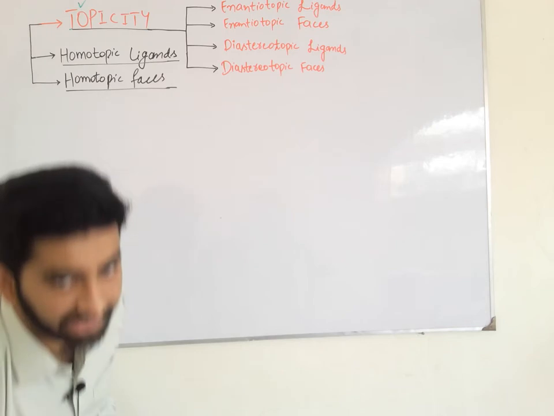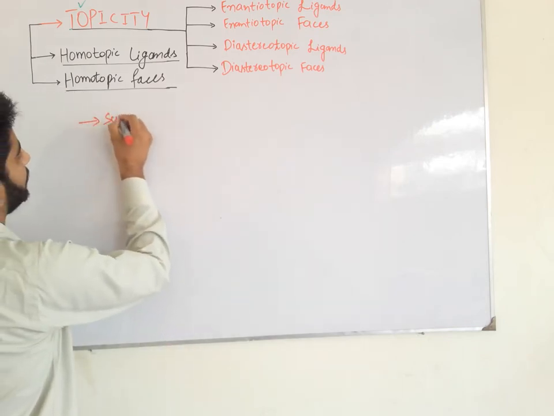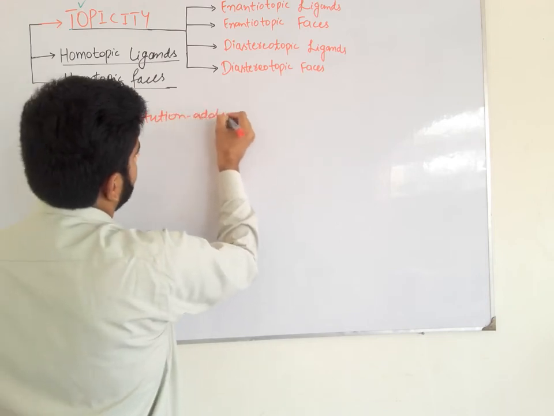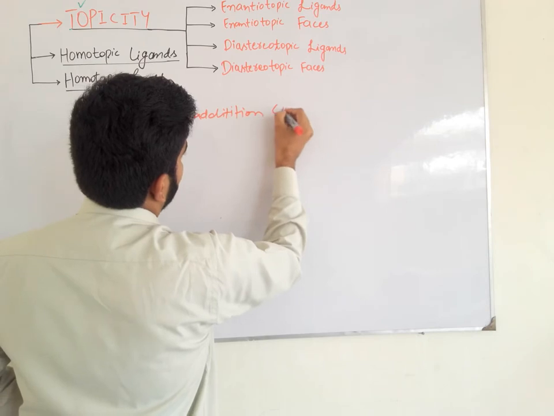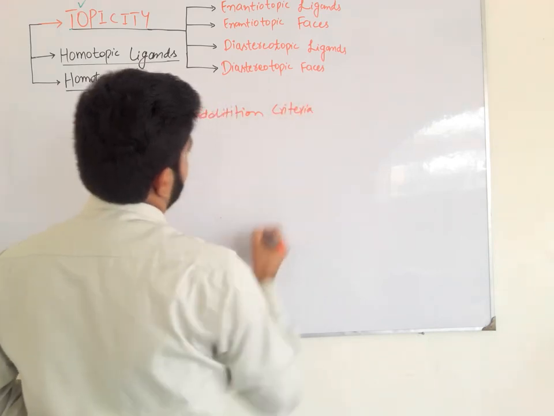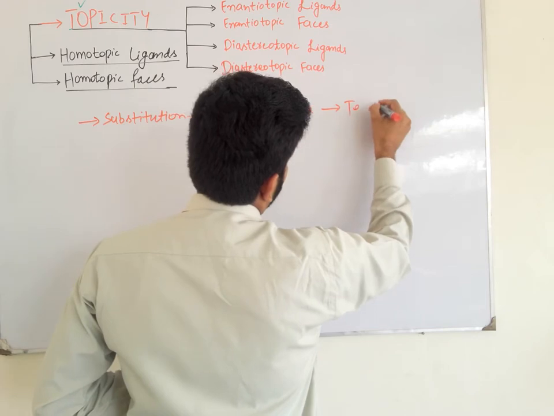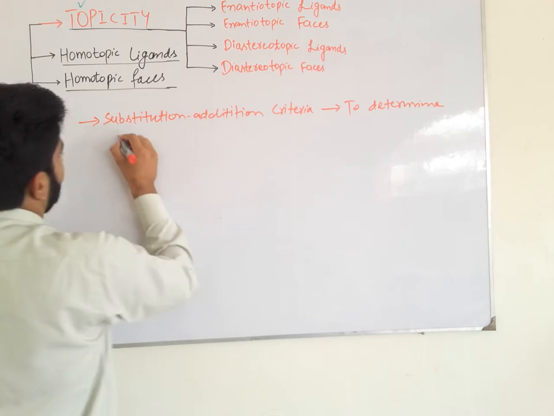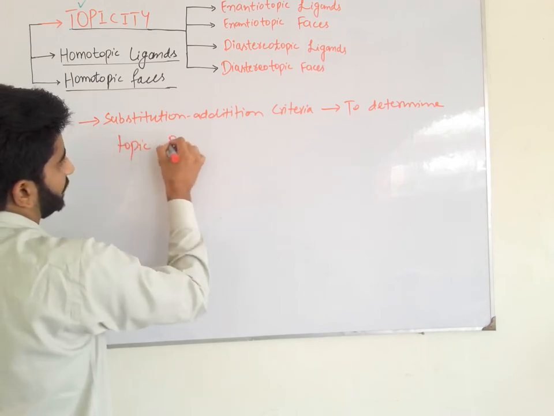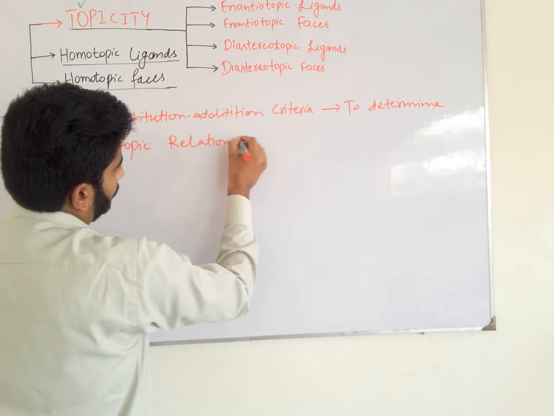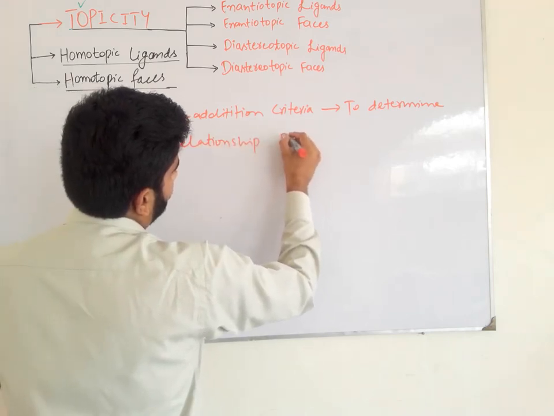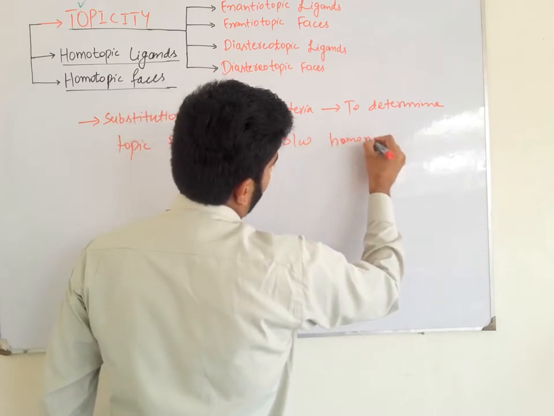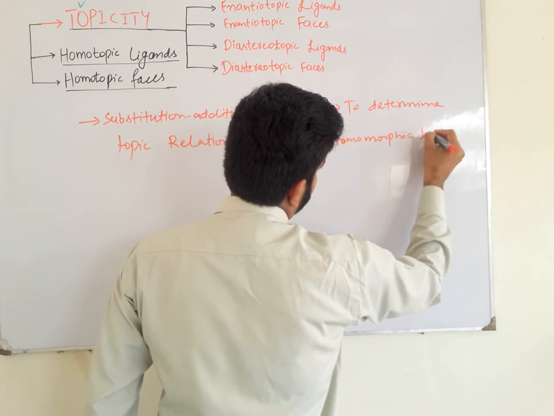So we use two criteria that are employed to determine the topic relationship or stereochemical relationship between the homomorphic ligands.